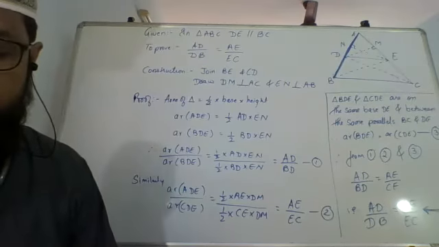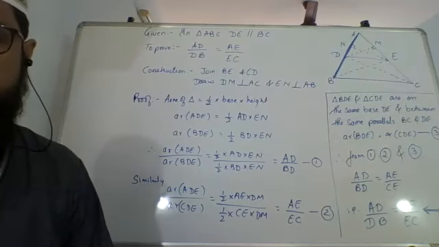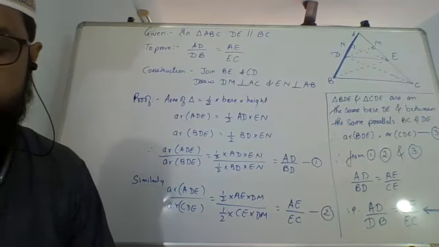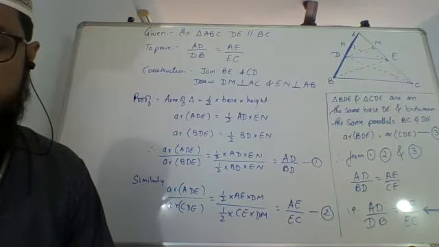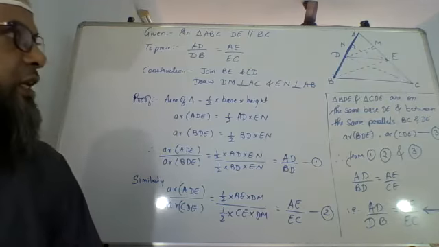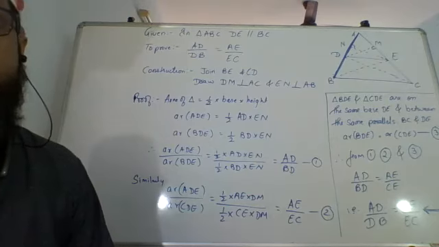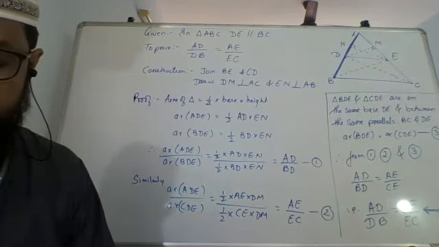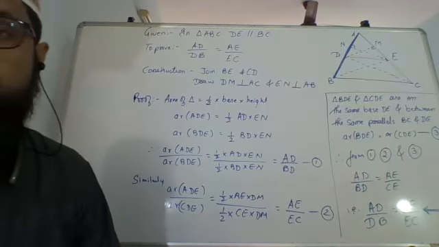For the converse of BPT, please write down: if a line divides any two sides of a triangle in the same ratio, then the line is parallel to the third side.